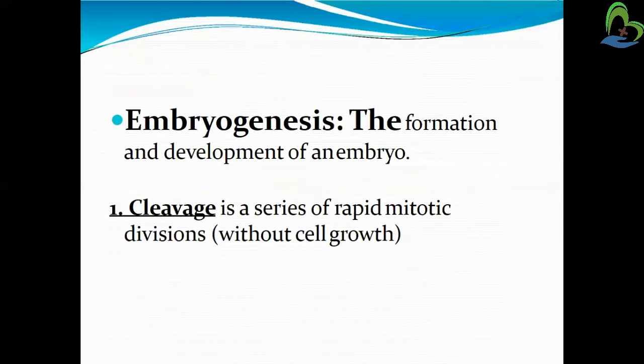Then what is embryogenesis? From here the second stage starts, embryogenesis, which has 3 subtypes. Embryogenesis is the formation and development of an embryo. In that, the first stage is cleavage. What is cleavage? It is a series of rapid mitotic divisions of a cell. Cell growth is known as the cleavage phase.